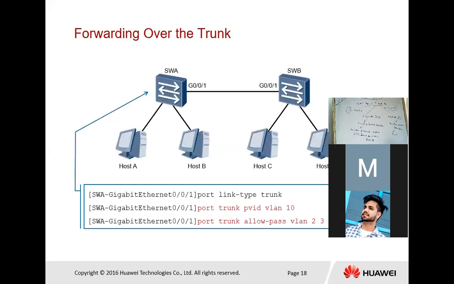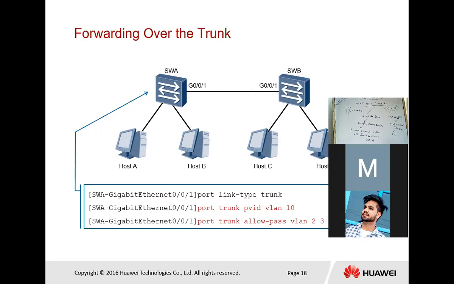So next, that is for forwarding over the trunk. First, we have to type port link type trunk. Then second, port trunk pvid VLAN 10. Third is port trunk allow-pass VLAN 2 as well as 3.